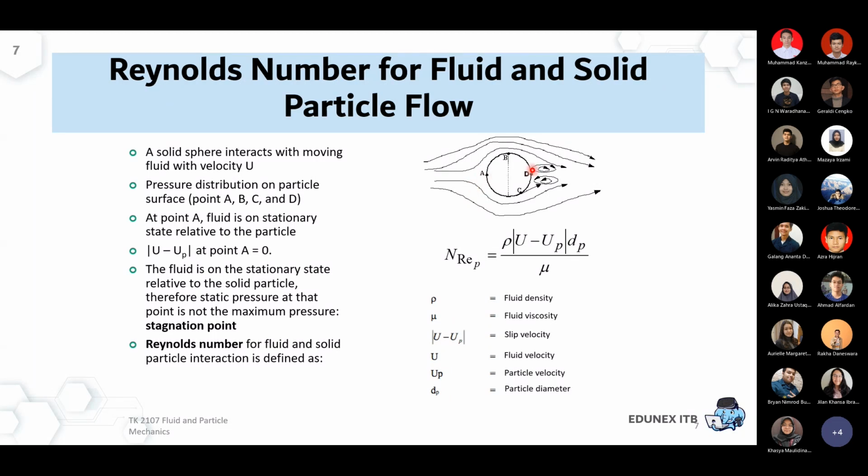Point A and point D are not even in terms of the velocity profile, the momentum profile, and the pressure profile. Why? Because at point D, there is actually no direct pressure absorbed by this particle, because at this point we could say there is minimum contact between the particle and the flow itself, since the flow is already pushed towards the right part of the stream.